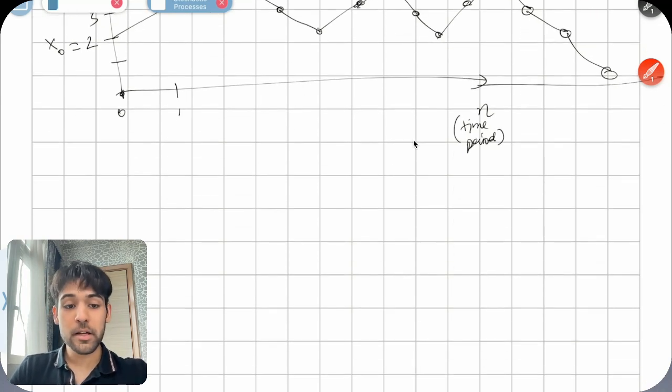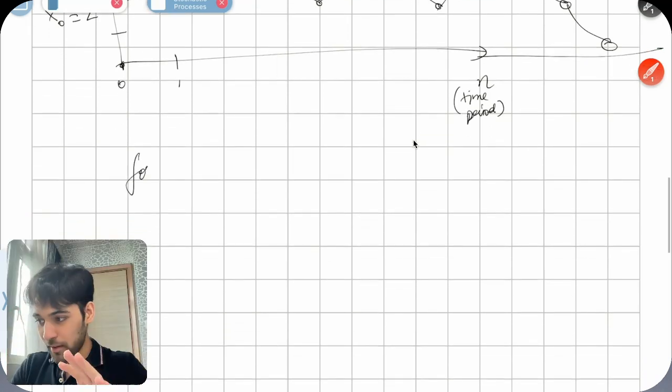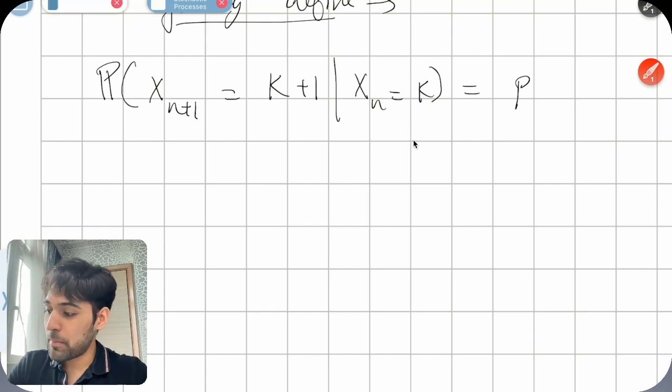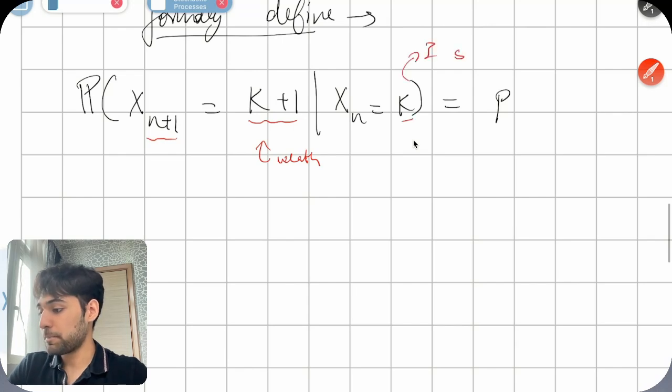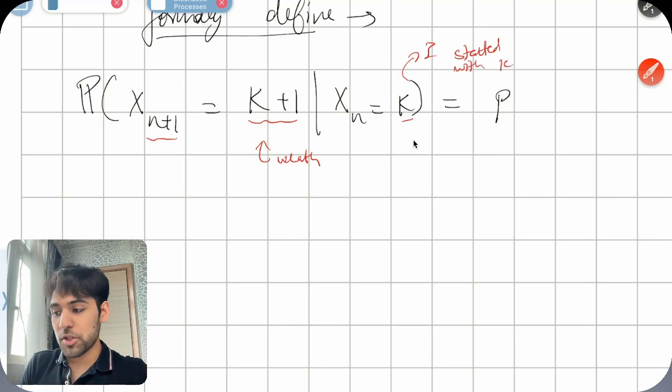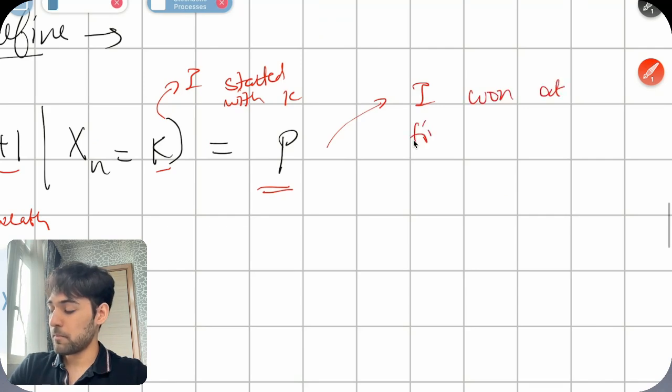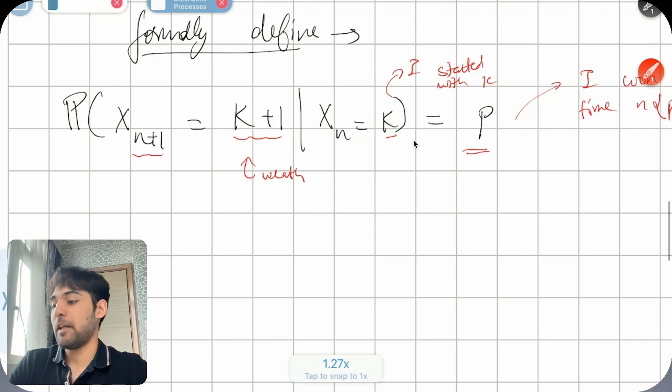But then there are a couple of things that we think about in a deeper sense. Okay, that looks like a mouthful, but it's telling us exactly what we've already done. It's telling me the probability that at time n plus 1, I have wealth k plus 1. So this is my wealth at k plus 1, and I started with k at time n. So what does that mean? It just means I won a draw. So what is p telling me? It's telling me I won at time n, and it's the probability of me winning at time n. That's all it's telling me.